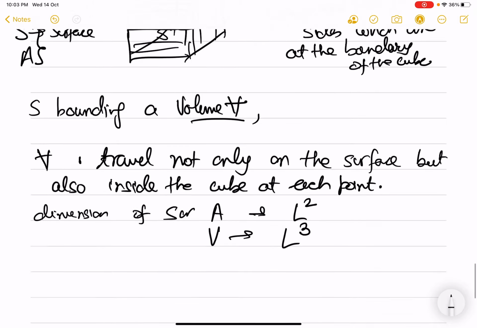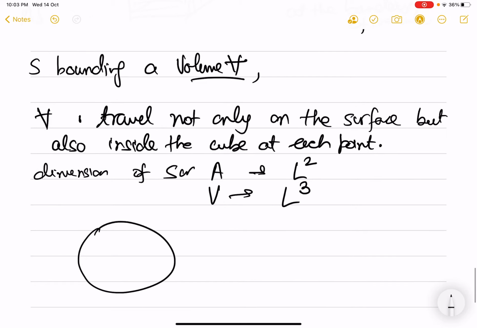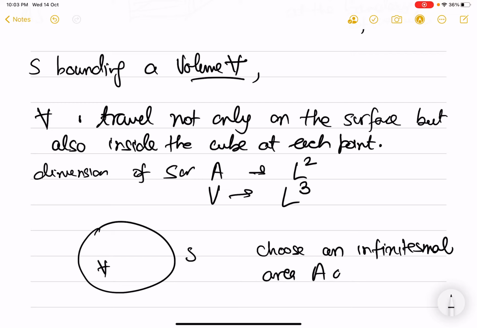So now coming back to our general volume V with a surface S, we choose an infinitesimal, which means a very small area on the surface, which we call ds.